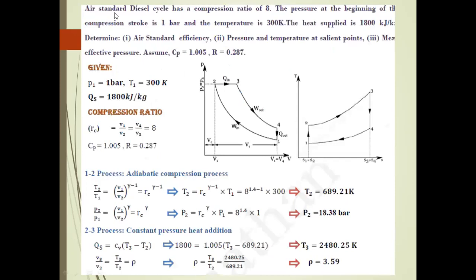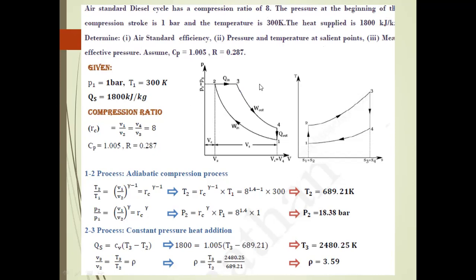So next, we discuss the next problem. An air standard diesel cycle has a compression ratio of 8. The pressure at the beginning of the compression stroke is 1 bar and the temperature is 300 Kelvin. The heat supplied is 1800 kilojoules per kilogram. Determine the air standard efficiency and the mean effective pressure. Assume the specific heat is 1.005 kilojoules per kilogram Kelvin and R is 0.287.